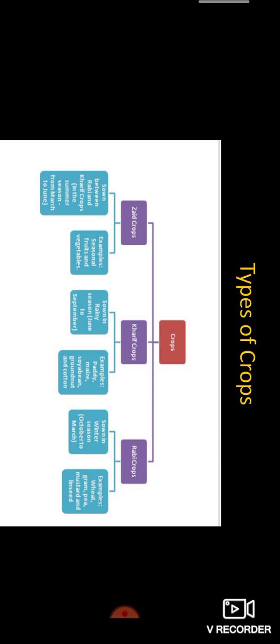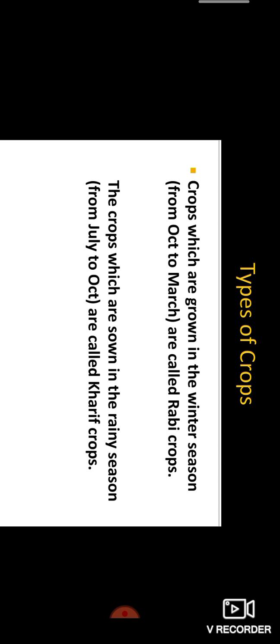In your chapter we talked about kharif crops and rabi crops. Cotton, maize, groundnut, soybean, paddy. These are examples of kharif crops. Then gram, peas, mustard, wheat. These are rabi crops.